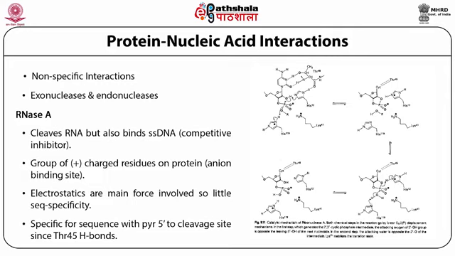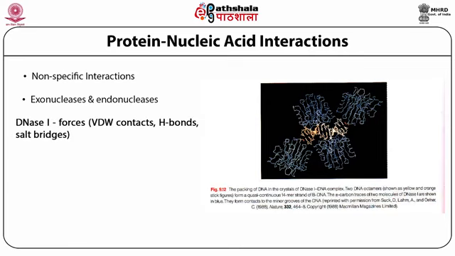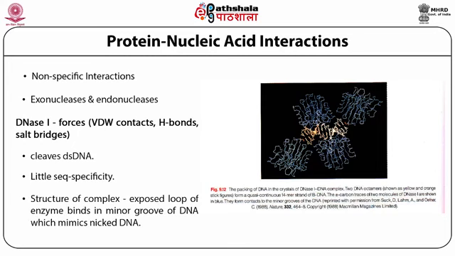That means that hydrogen bonding will be the major factor in making this kind of protein nucleic acid interaction. Again, non-specific interactions: exonucleases, endonucleases, DNase forces, little sequence specificity. In the structure of the complex, an exposed loop of the enzyme binds at the minor groove of DNA, which mimics naked DNA.